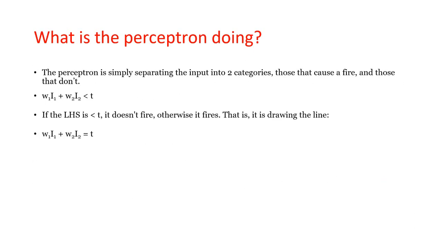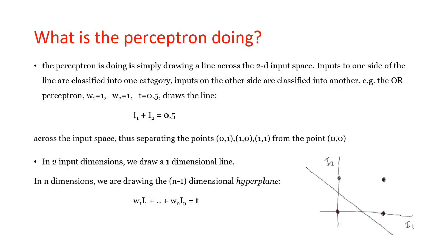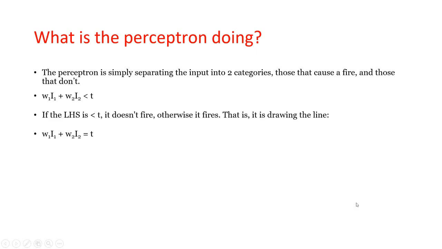So that is the line. Here there are two inputs, I1 and I2. If W1 I1 plus W2 I2 is less than t, that means the neuron does not fire. And the other equation is W1 I1 plus W2 I2 equal to t.